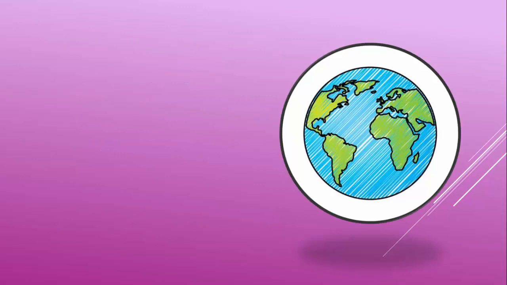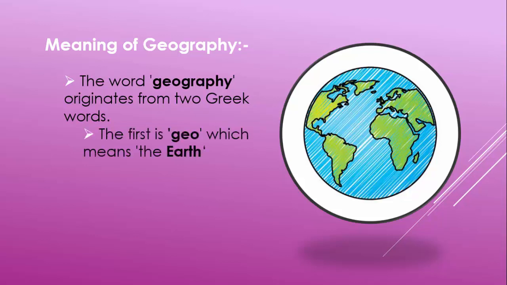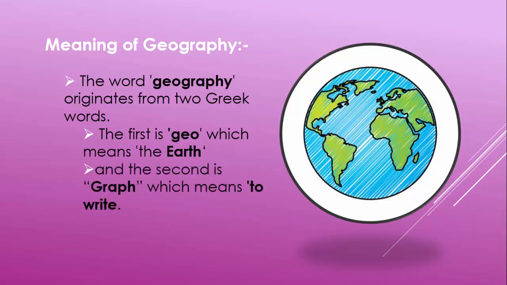Before starting our first chapter, as it is related to geography, let's have a meaning of geography. The word geography originates from two Greek words. The first is geo, which means the earth, and the second is graph, which means to write. So, geography means study about the earth with the help of pictures, graphs, tables, etc.